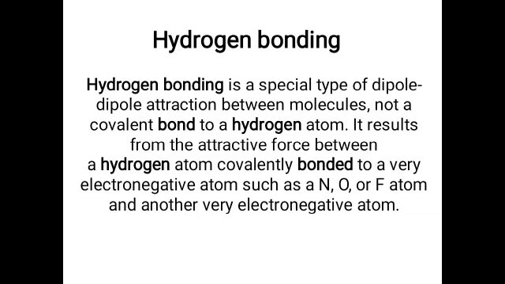Similar is the case when hydrogen makes a bond with oxygen. Oxygen is much more electronegative as compared to hydrogen. The electronegativity value of hydrogen is 2.20, but oxygen is 3.44.